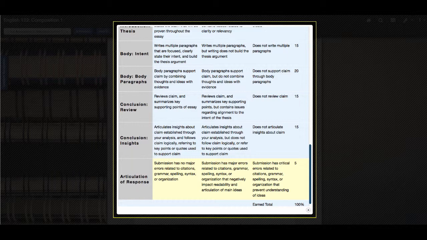So this is not a rough draft. This is a first draft. And the difference between a rough draft and a first draft is that a rough draft is very rough. This should be something that you have gone through at least a couple of times to get a good paper going here, or the beginnings of a very good paper. The more complete your draft is, the better my feedback and the higher your grade will be on the final assignment.